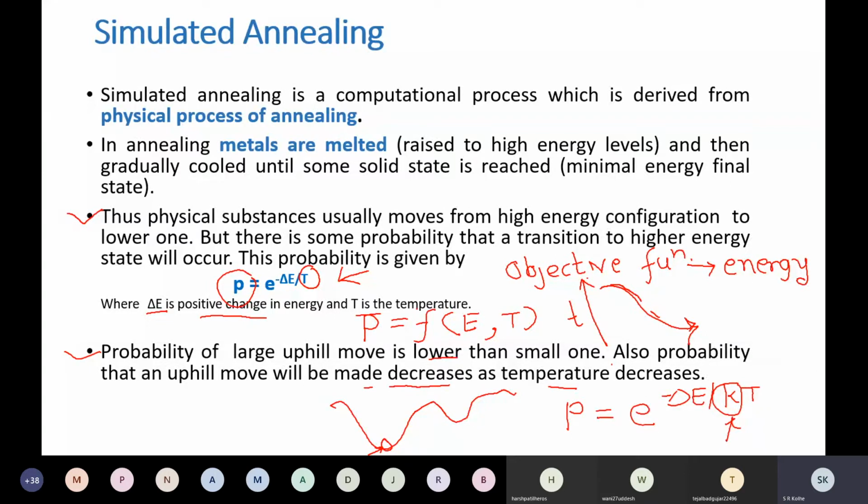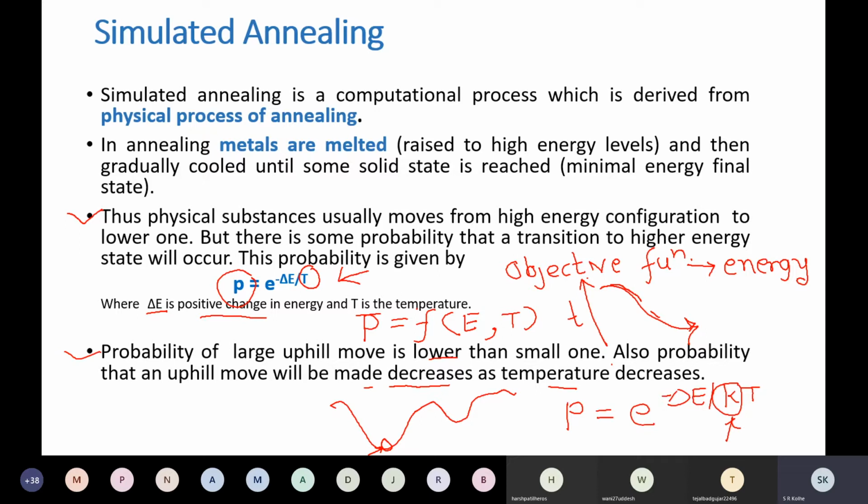What is energy? The difference between the temperatures, that is actually the energy. So if you suddenly cool it down, put it in the water, then what will happen? Cooling will be rapid, so stable regions of high energy will form. In other words, a local but not global minimum is reached. That is very similar to reaching a local minimum, and we don't want that. That's why we have modified this hill climbing search algorithm. Therefore, you should cool it down properly.